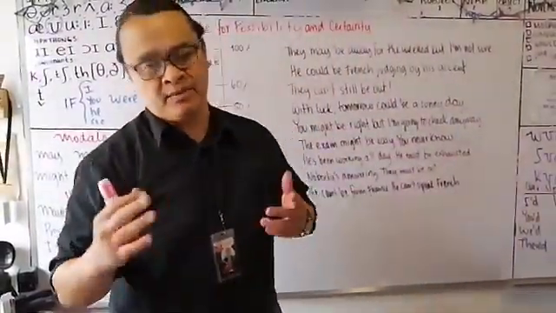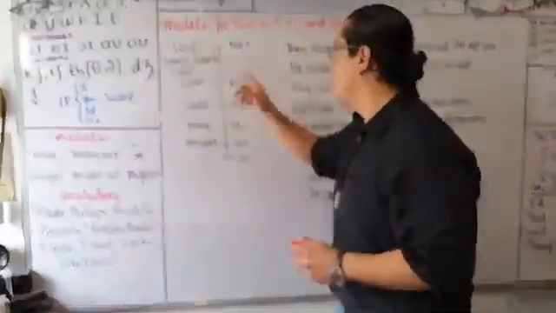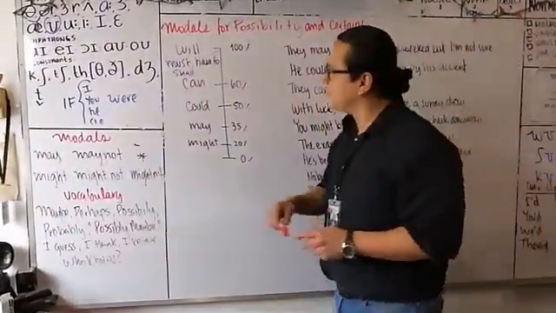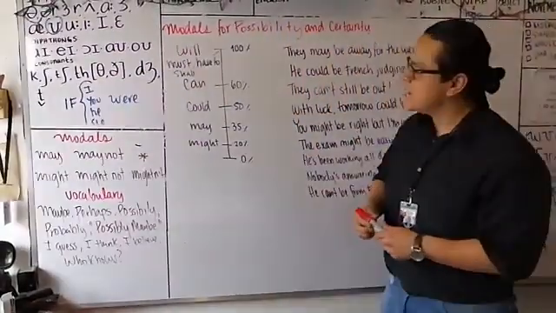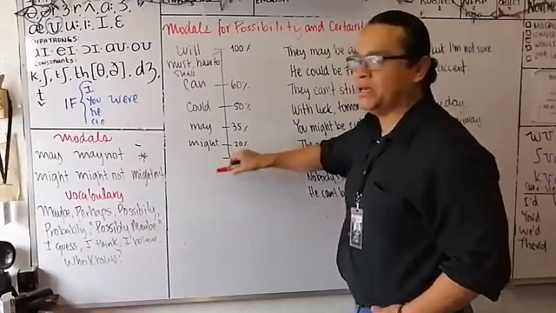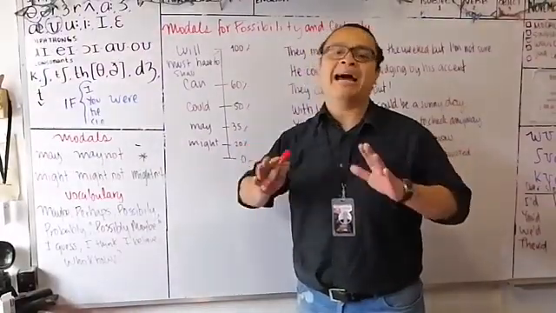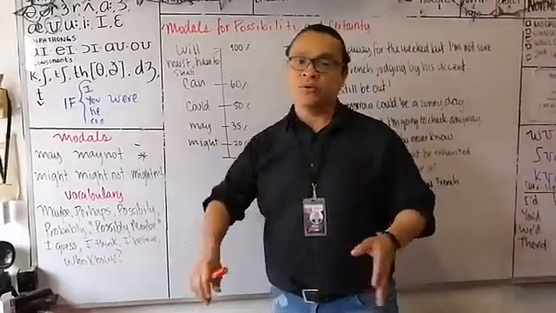So pay attention because today we've got an interesting class for you on modal verbs and how you can use modal verbs of possibility and certainty. I made a little scale here for you to understand how to use modals of possibility. We'll start from 0% to 100%. 0% would be, of course, I'm not going. I will not go. It's not going to happen. I'm never going to go.